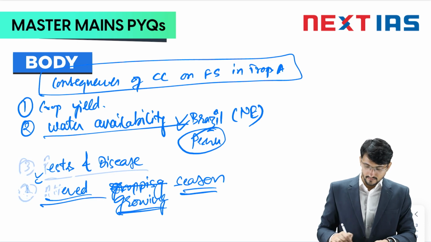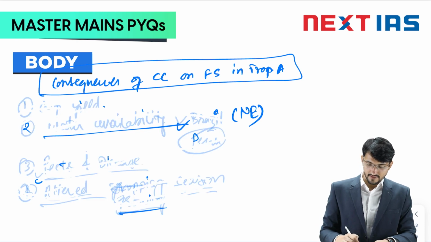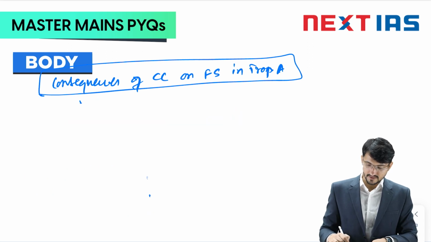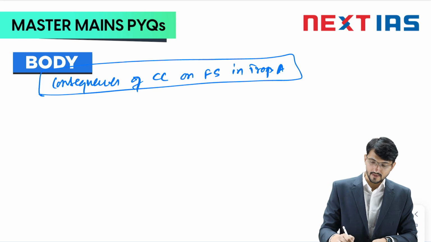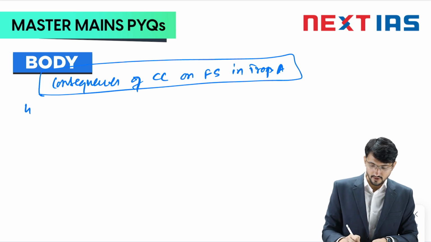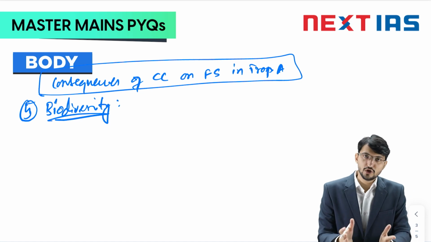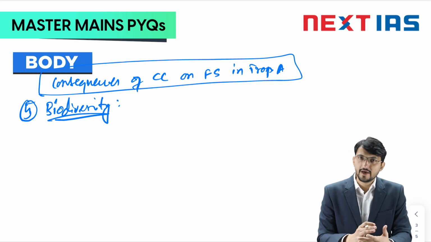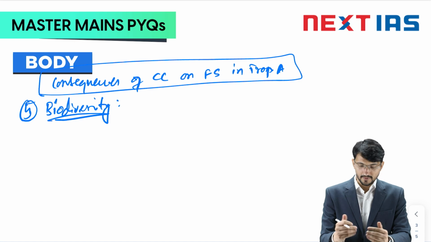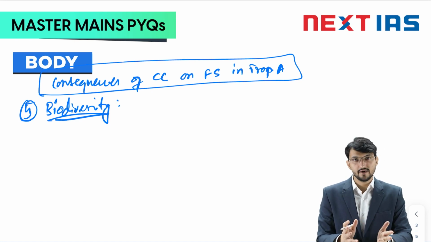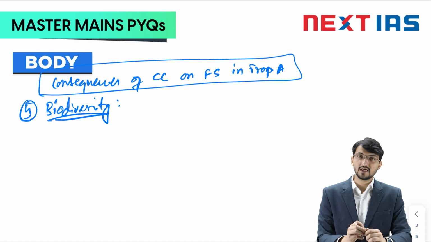Fine. So the 5th point in this line can change a little bit. You can discuss, apart from this cropping thing, you can go into biodiversity. This will be a very good point. It can be a 5th point. You can mention biodiversity. What is happening with biodiversity? Biodiversity is being lost. So there are many pollinators. For example, bees are there. So because of loss of biodiversity, what will happen? Many crops will not be pollinated and crop failure will become a major challenge.